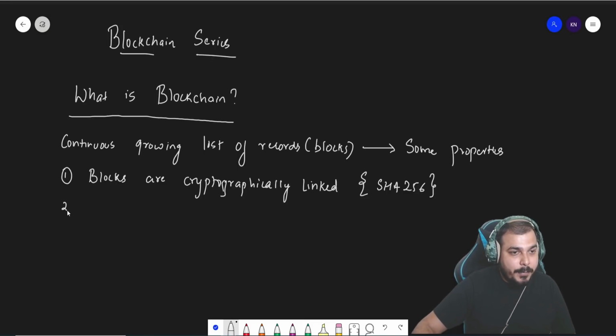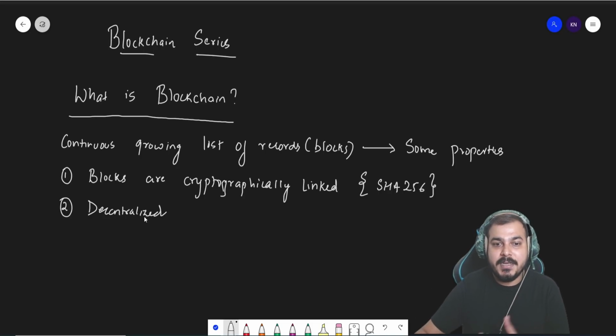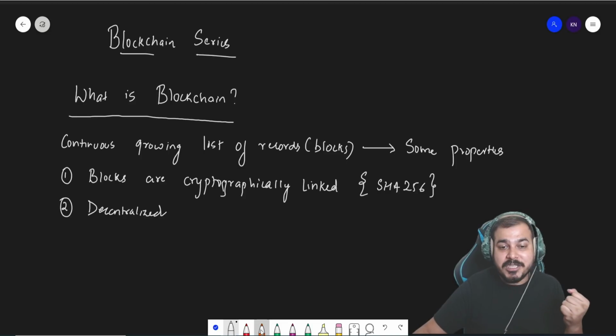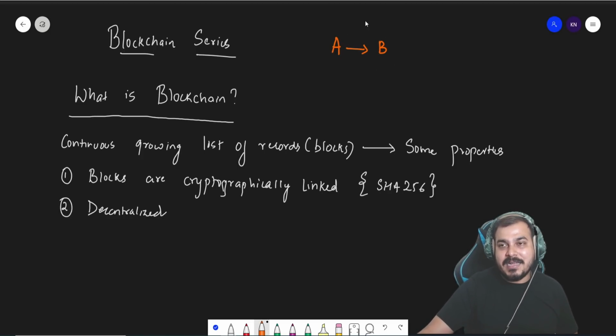The second property is that this is completely decentralized. This is the second most important property. What does decentralized actually mean? See guys, suppose A is transferring some money to B. This entire transaction is controlled by a central authority, which is nothing but the bank.